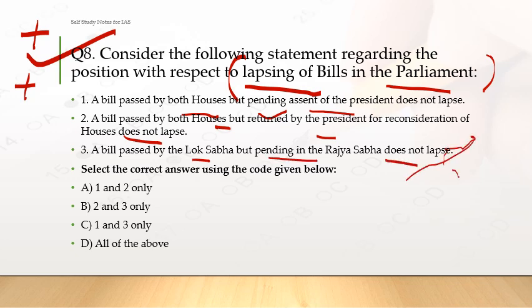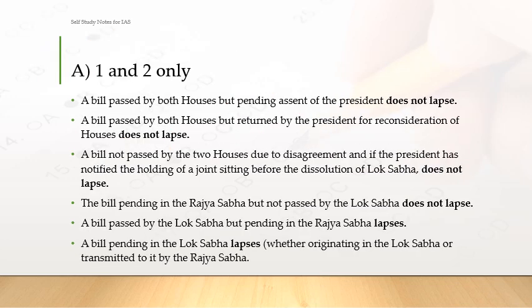You should know when a bill lapses or does not lapse. It is confusing, so please try to read this question slowly, and you can also refer to the book Laxmikant at any point. So the right answer is A, 1 and 2. Third is wrong. Under that condition, the bill lapses. A bill passed by both houses but pending assent of the President does not lapse.